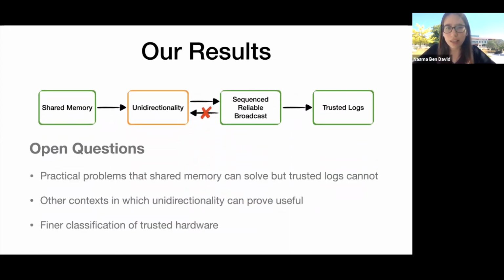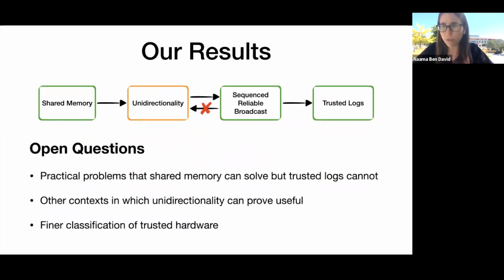I'll just leave you with this diagram and with a few open questions in this area. First of all, we've shown the separation, but it hasn't been on a meaningful problem. So it would be very interesting to see practical problems in which shared memory trusted primitives can actually solve something better or more efficiently than the trusted log primitives.